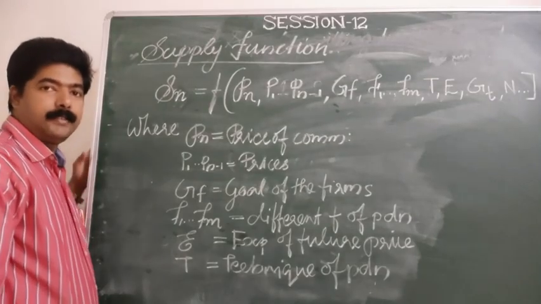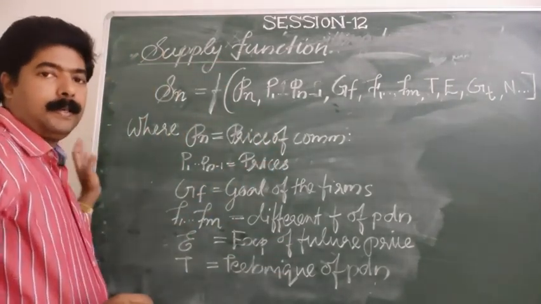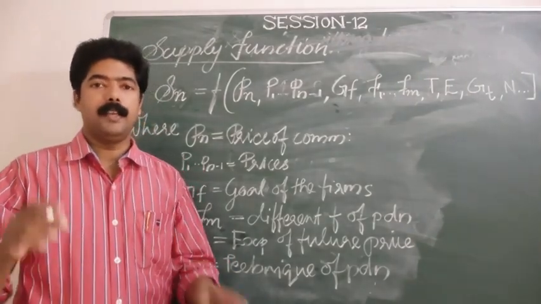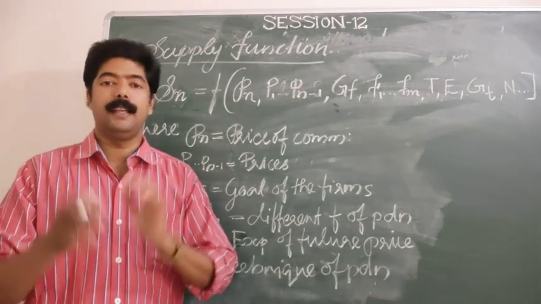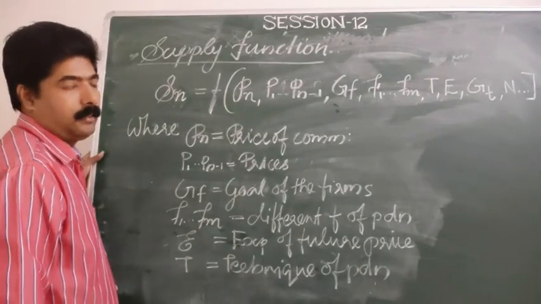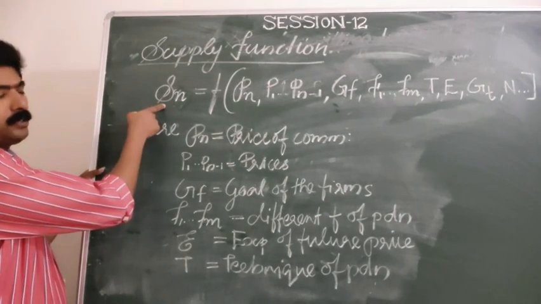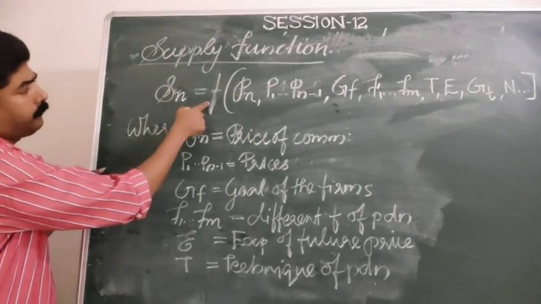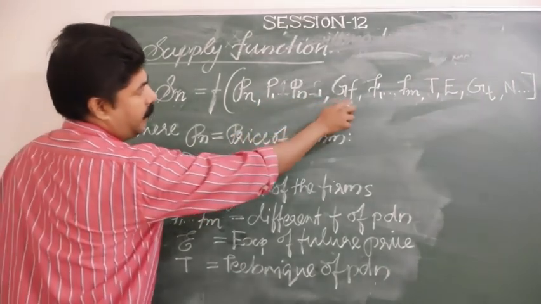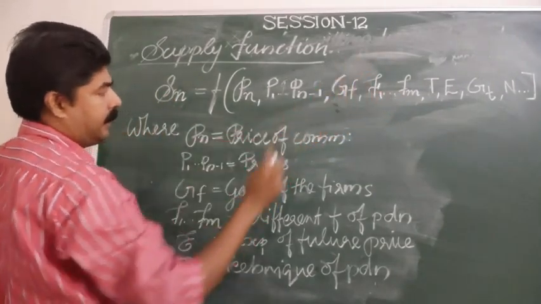Okay students, we will see a small topic, supply function. What is meant by supply function? The functional relationship between the quantity supplied of a commodity and its determinants is known as supply function. Symbolically we can express the supply function as S_n = f(P_n, P_1 ... P_n-1, G_f, F_1 ... F_m, T, E, etc.)